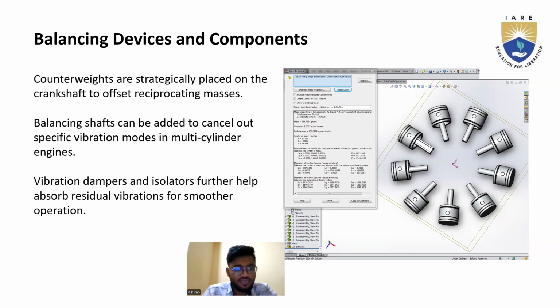Now, balancing devices and components. Counterweights are statically placed on the crankshaft to offset reciprocating masses, and balancing shafts can be added to cancel out specific vibration modes in multi-cylinder engines. Lastly, vibration dampeners and isolators further help absorb the residual vibration for smoother operation.